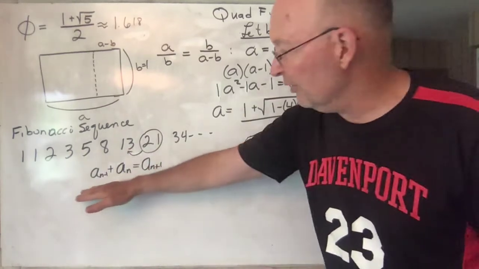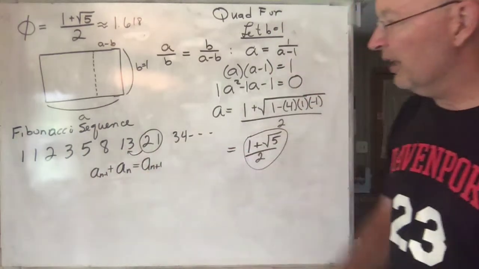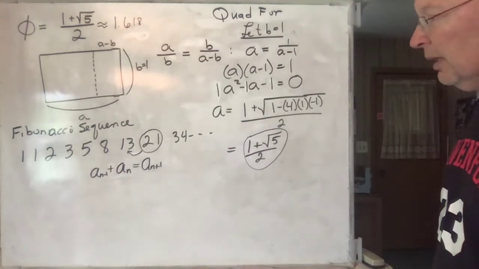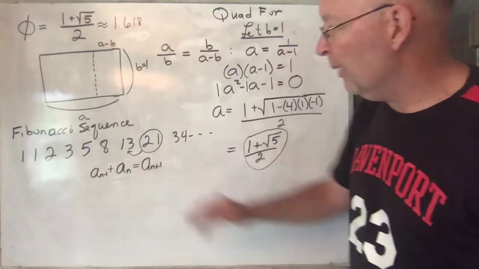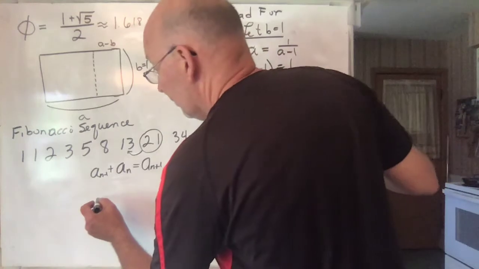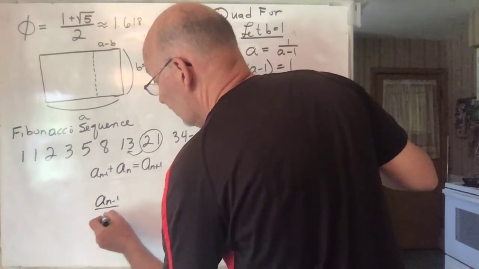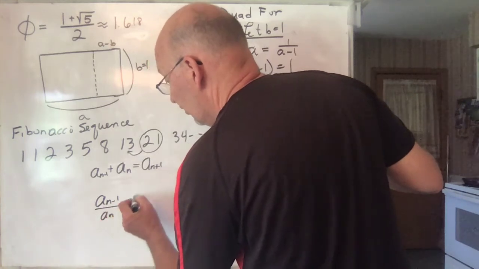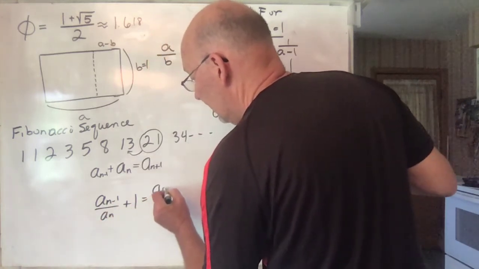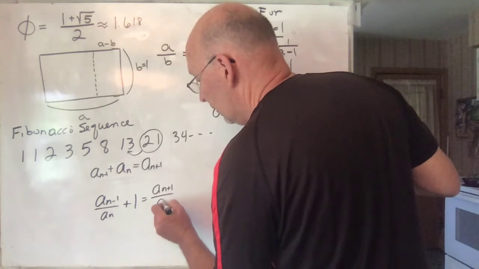So there's the relationship that defines the Fibonacci sequence. And then if you divide everything through by a sub n, you get a sub n minus 1 divided by a sub n, plus 1, is equal to a sub n plus 1 divided by a sub n.